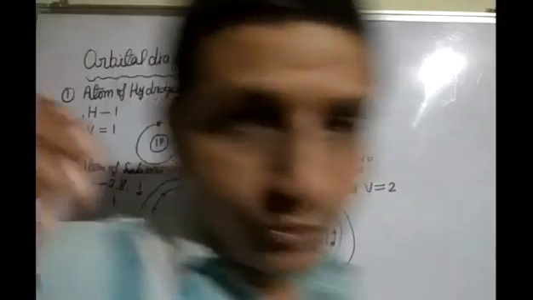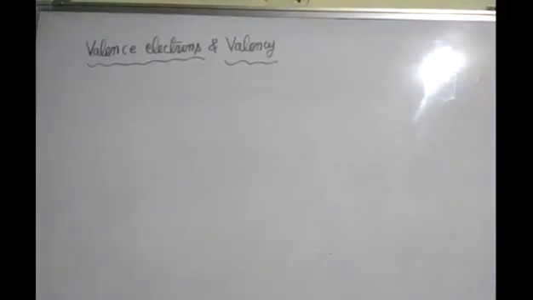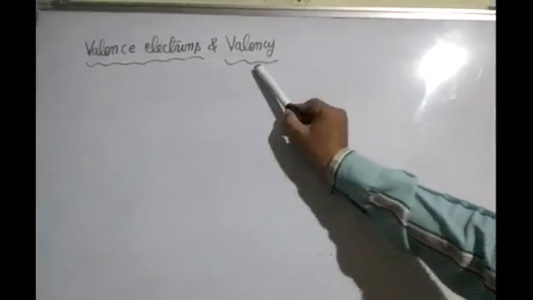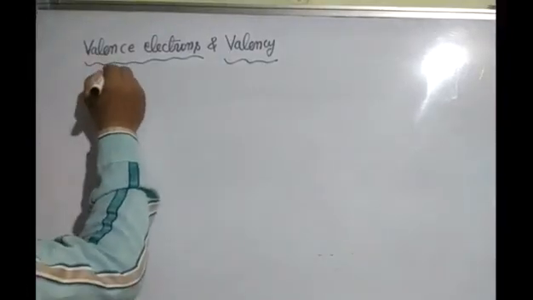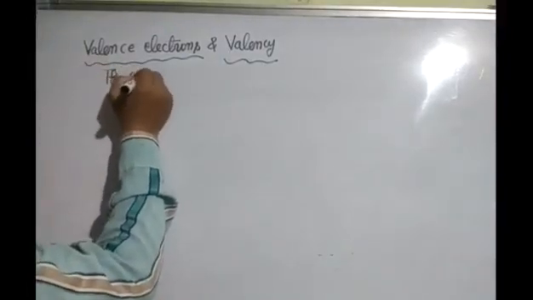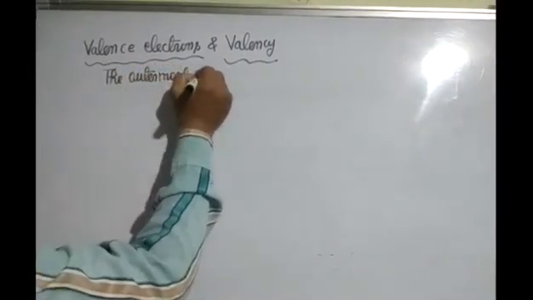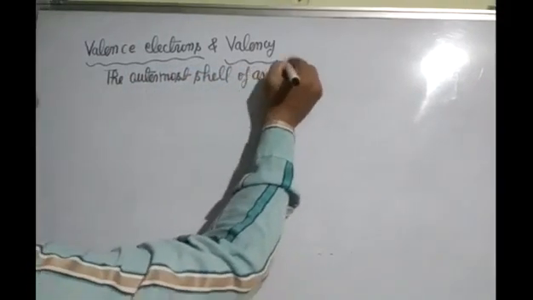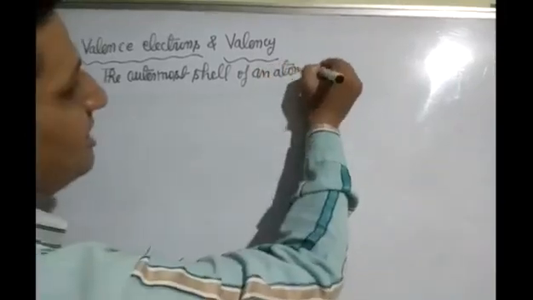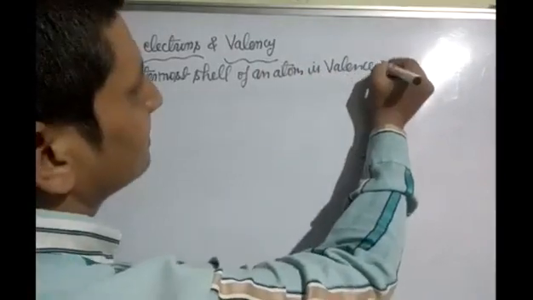After this, students, the next topic is valence electrons and valency. What is a valence electron and valency? The outermost cell of an atom is called the valence cell.